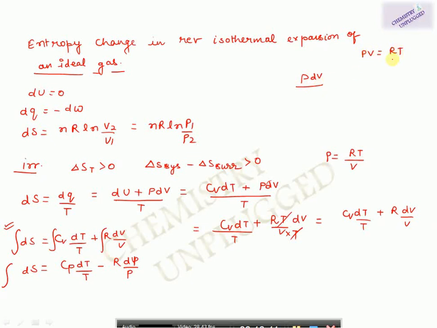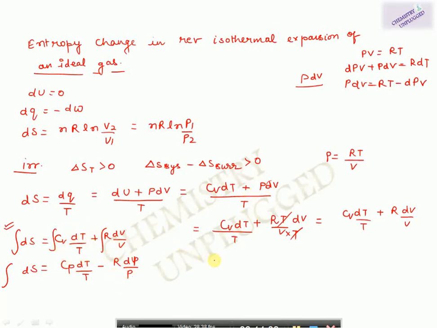PV is equal to RT. So I can write it like PdV is equal to R dT. Okay. From this, I can get the value of PdV is equal to R dT minus V dP. So when I write this equation here, this CV will become Cp and we have this equation.